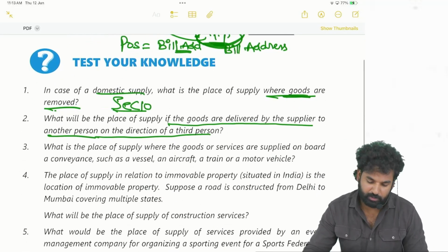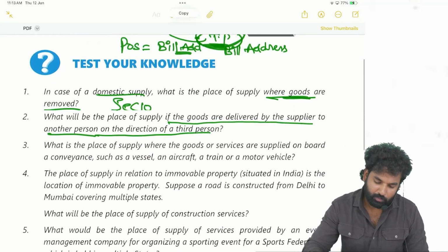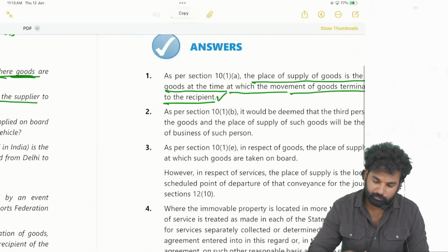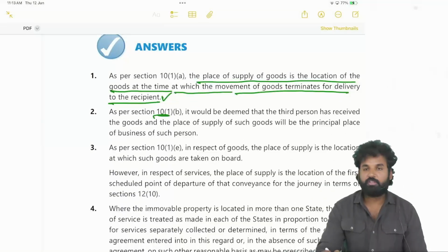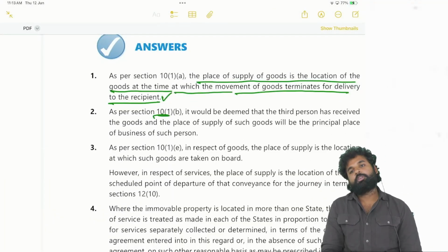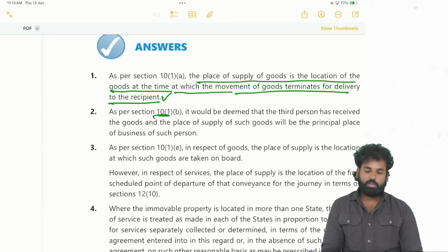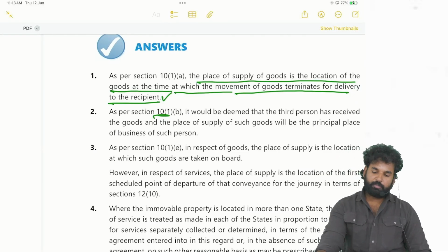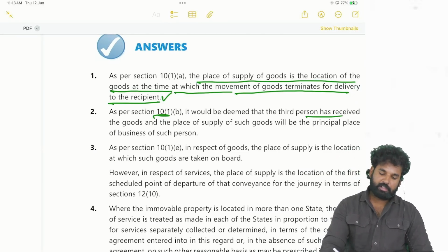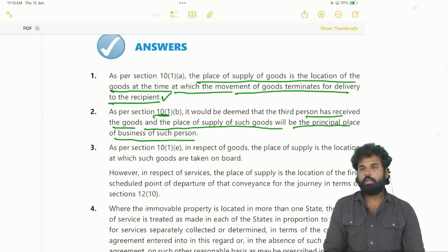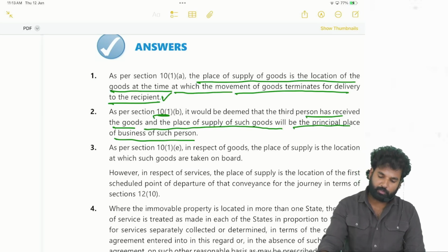See the answer: as per section 10 subsection 1 clause B, it would be deemed that the third person has received the goods, and the place of supply of such goods will be the principal place of business of such person. Okay, right.